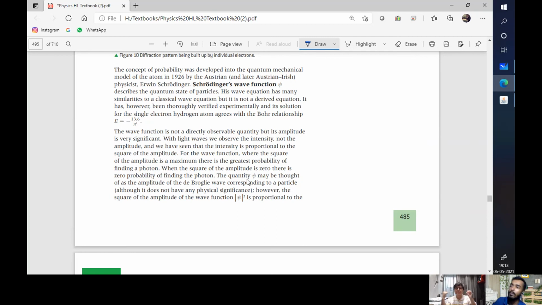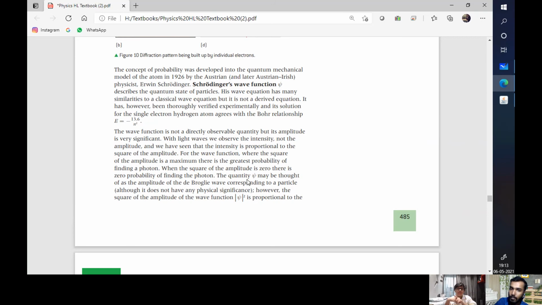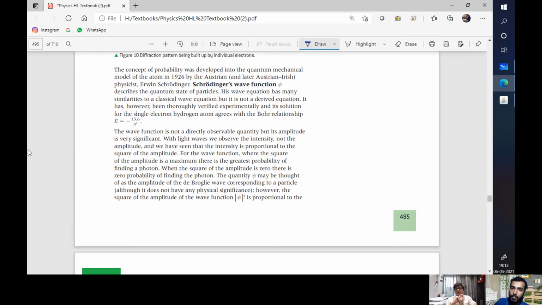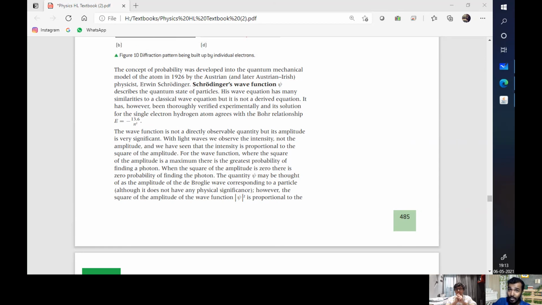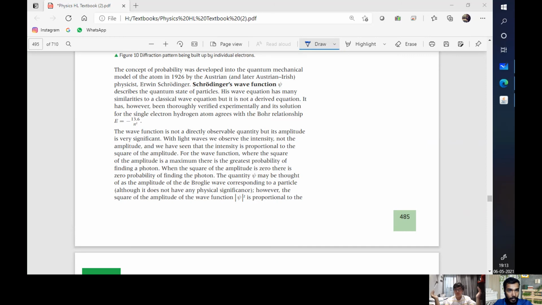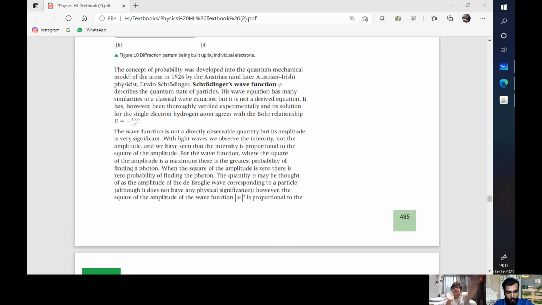Sir, how do we put a singular electron through double slit diffraction? Because isn't an electron already the smallest part of an atom? You can kick an electron out of the atom, then it's an isolated electron, and then you can do whatever you want with it. But the electron will be this tiny. The double slit through which it has to go will be this huge. An electron would just pass through it.